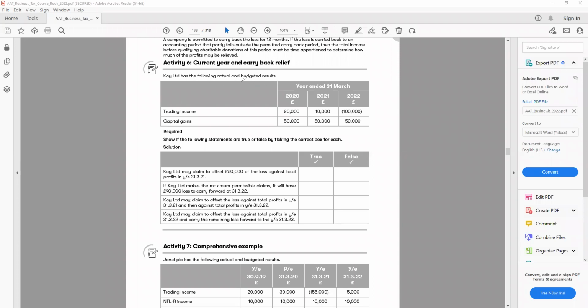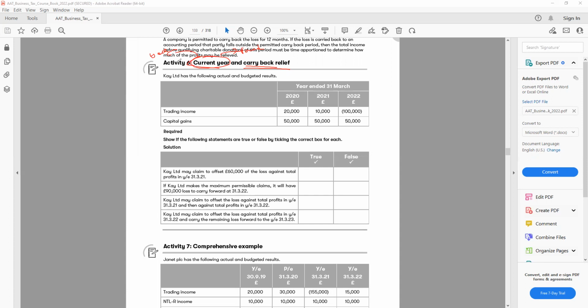CK Limited has the following actual and budgeted results for the year ended 31st of March. So here is a current year and the carry back relief. As you already know, if we claim the current year, then we can only go back to the previous period. So first we need to claim for the current year, either we carry back or we carry forward.